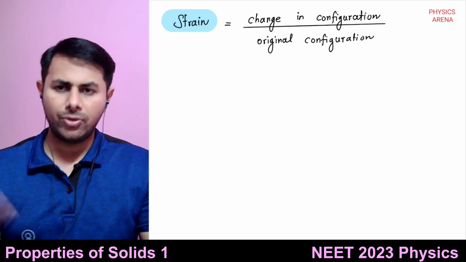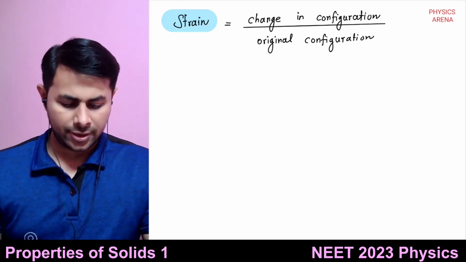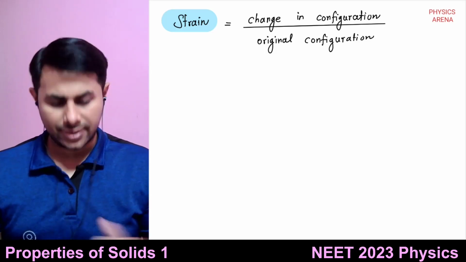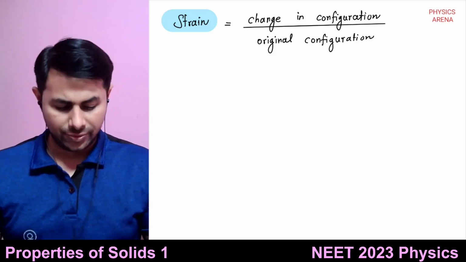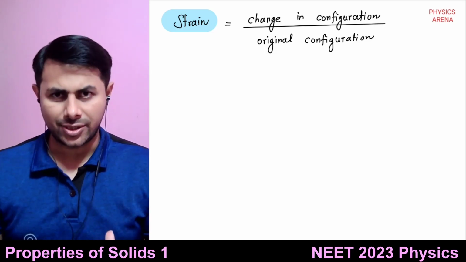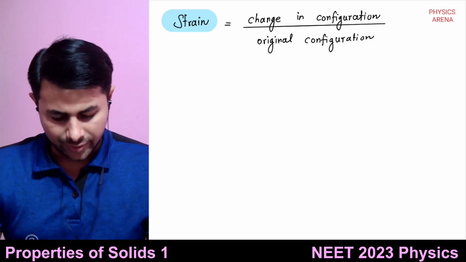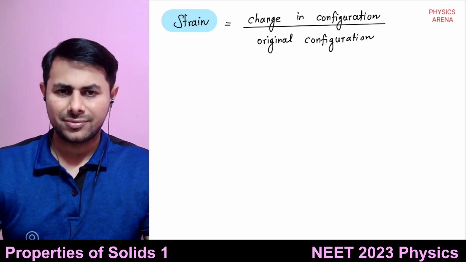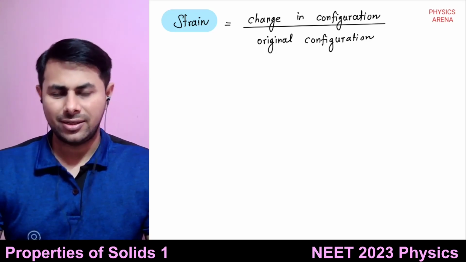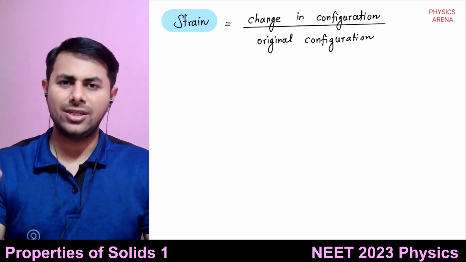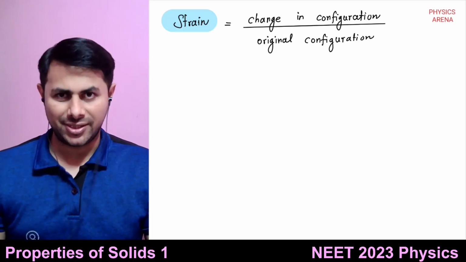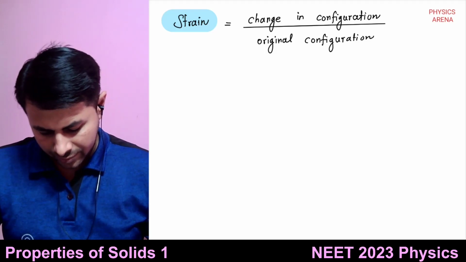This is some quantity, either you can say length, volume, etc. What will be the dimensions of strain? It is dimensionless, right? If you take change in length upon length, it's dimensionless.